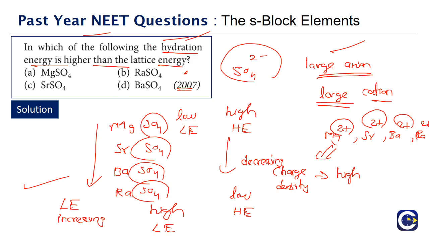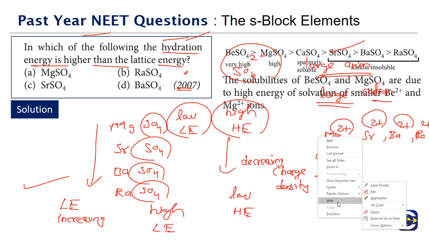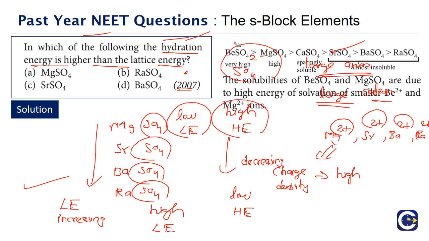So the question is, which of the following will have a hydration energy higher than lattice energy? See, as you go down the group, lattice energy is what? Increasing, and at the top, least lattice energy. As you go down the group, hydration energy is what? Decreasing, and at the top, highest hydration energy. So in which case will the hydration energy be higher than lattice energy? What is the most possible case? It is in the case of magnesium. So I'll just rub this part so that we can look at the analysis. The possible case where we'll have the hydration energy more than lattice energy will be the case of magnesium.